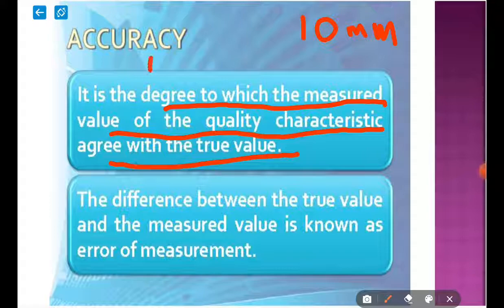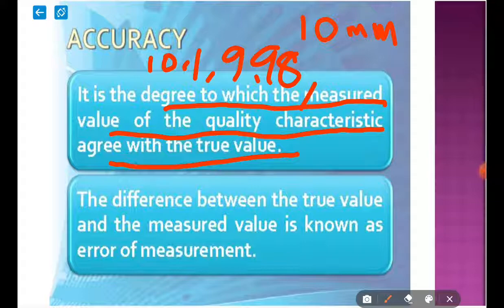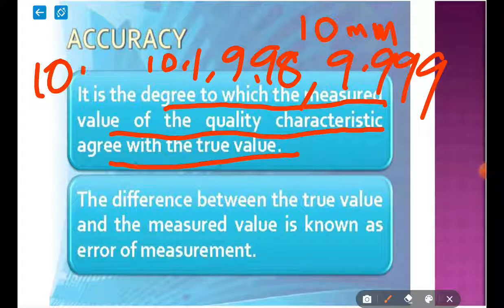One is 10.1. Another one is 9.98. Another is 9.999. Then another one is 10.5. We can see that 9.999 is very close to 10 mm. So we can tell that 9.999 is more accurate than 10.5 or 10.1. That is the concept of accuracy.